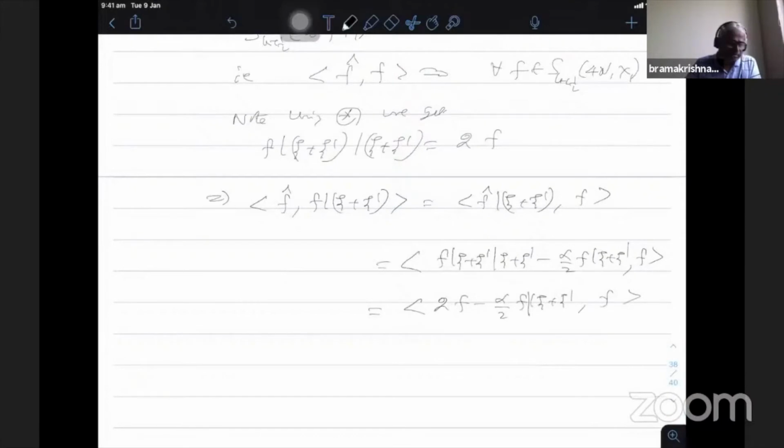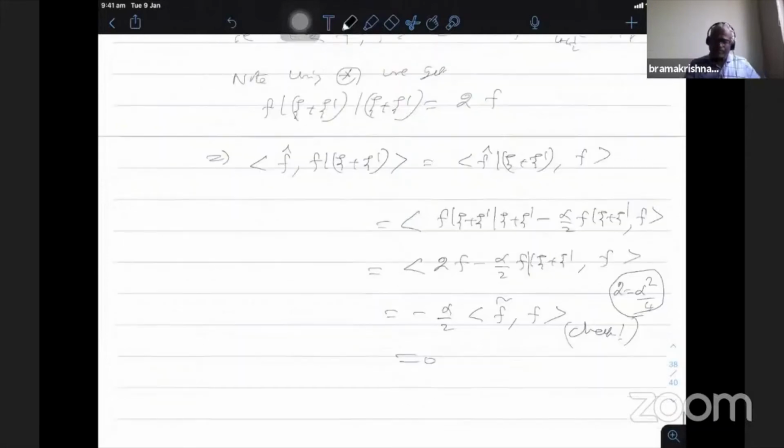Alpha by 2 comes out, and this is equal to f tilde comma f. So note that alpha square by 4 is 2. Therefore, when I take this one out, I have f tilde comma f is 0. So this we have to check now.